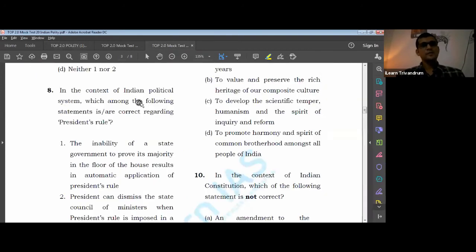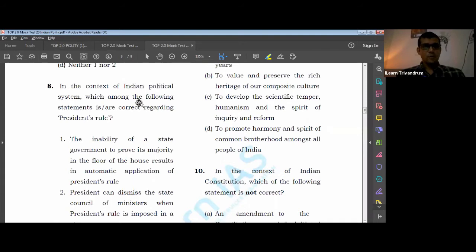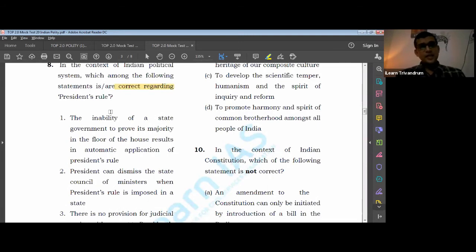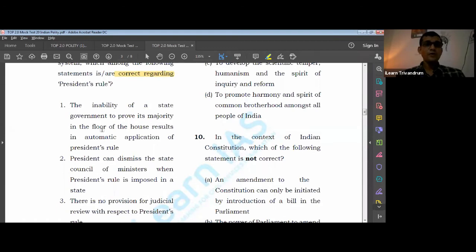Let's look at the options. Which is correct? That is being asked. The inability of a state government to prove its majority on the floor of the House results in the automatic application of president's rule. Look at the word automatic. Have you anywhere studied about president's rule automatically coming just because a government failed to have a majority?